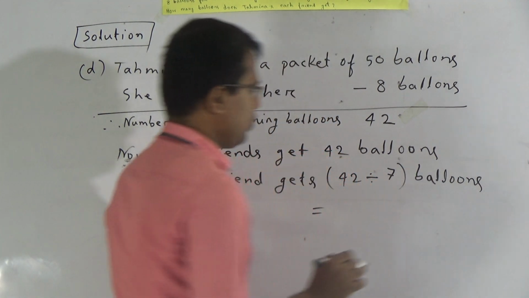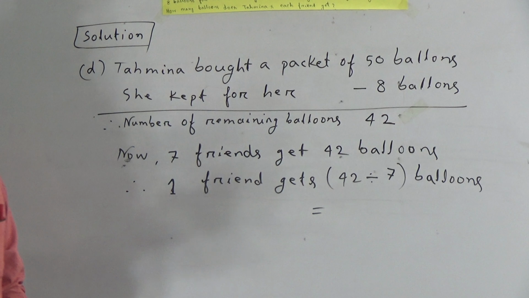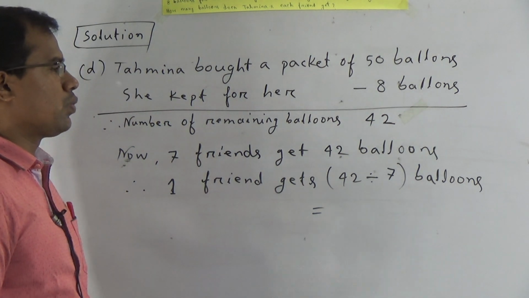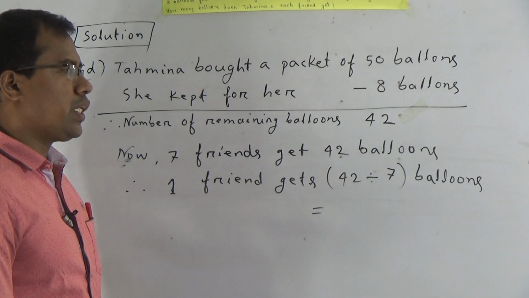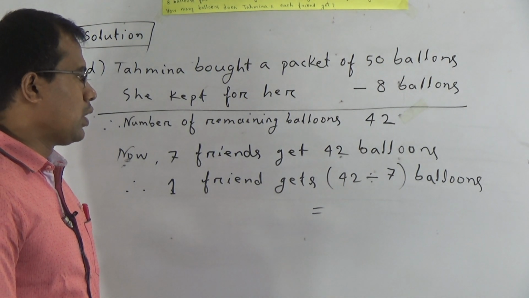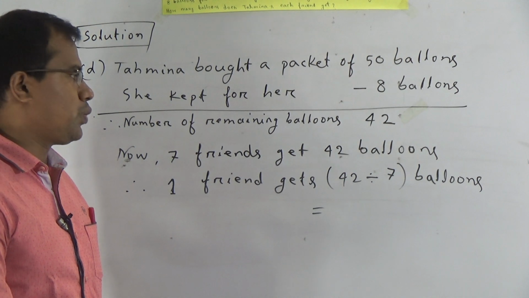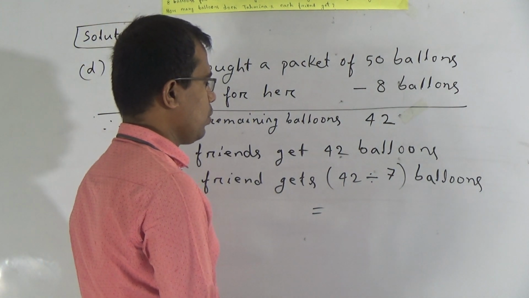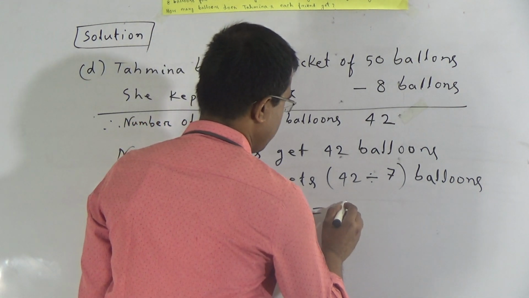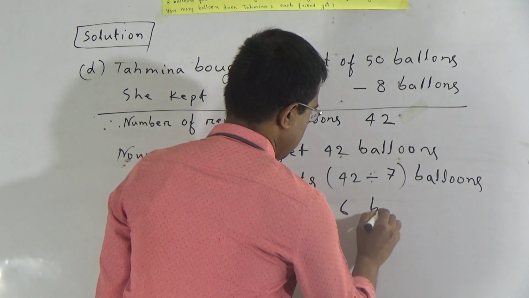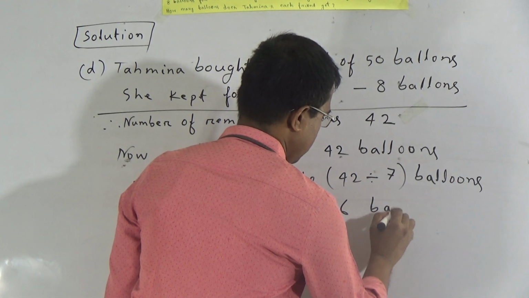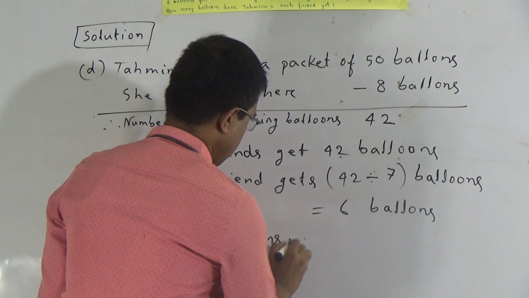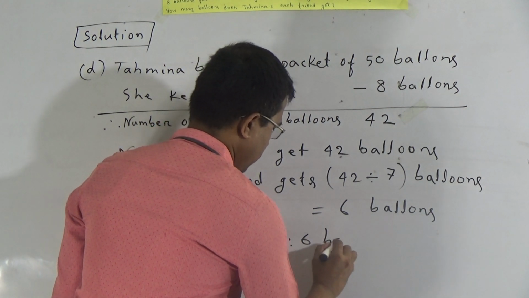If we divide 42 by 7, then we have to count the times tables of 7. 7 ones are 7, 7 twos are 14, 7 threes are 21, 7 fours are 28, 7 fives are 35, and 7 sixes are 42. If we give 6 times, then we can get 42, and remainder will be 0. So it will be 6 balloons. Answer will be 6 balloons.